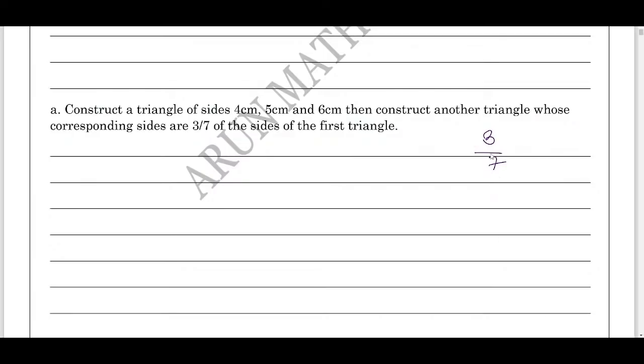How many arcs should you cut? You should cut 7 arcs. Out of 3 and 7, what is the highest number? It is 7. Therefore, you should cut 7 arcs and you should join. Whatever number is there in the denominator, you should join to the point B of the triangle.